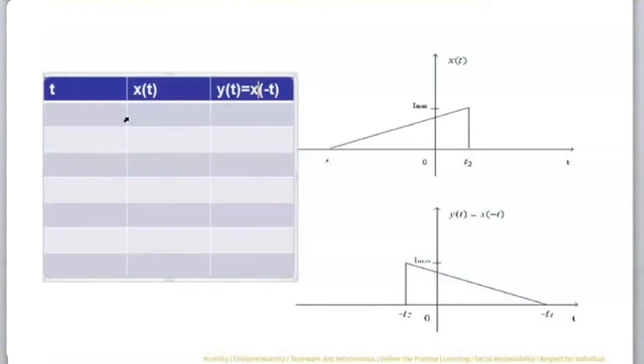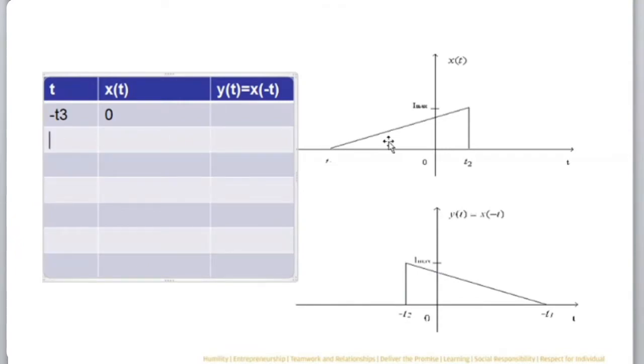So what I'm going to do here is, since the value is defined for minus t values as well, let us assume this is some minus value, let us assume this is minus t3. When I say minus t3, this x of t is 0, and later on we will see what to do with this one.